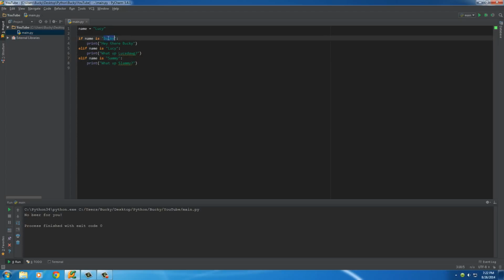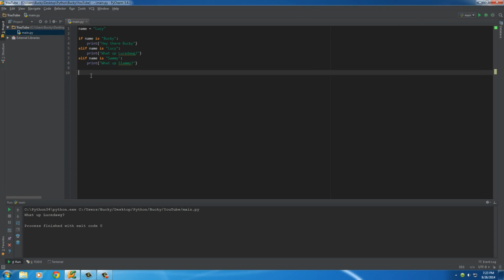So pretty much it's going to go one by one and only execute a certain block of code whenever the condition is true. So hit run, and of course the name is Lucy, so it said, what up, loose dog. So pretty much it ran through top to bottom and said, okay, is this true? Nope. So go down here. Is this true? Yes. So do this. And of course, since this was not true, it skipped this one as well.